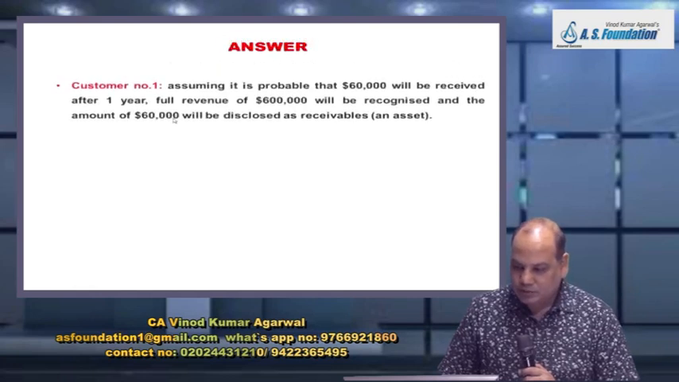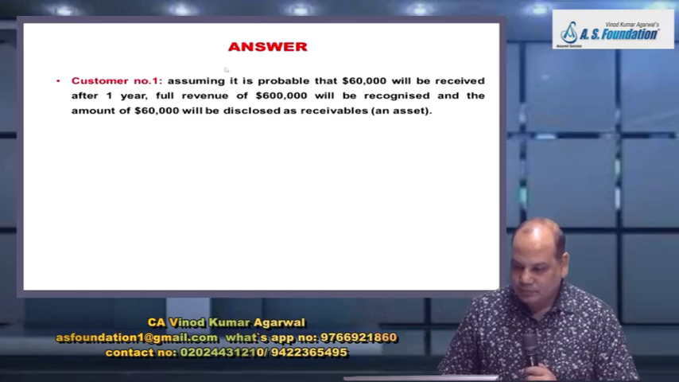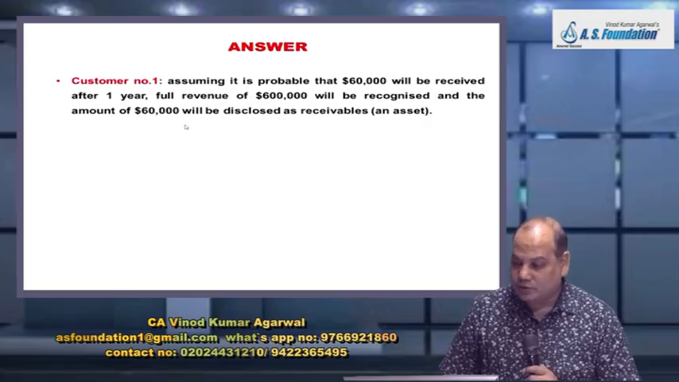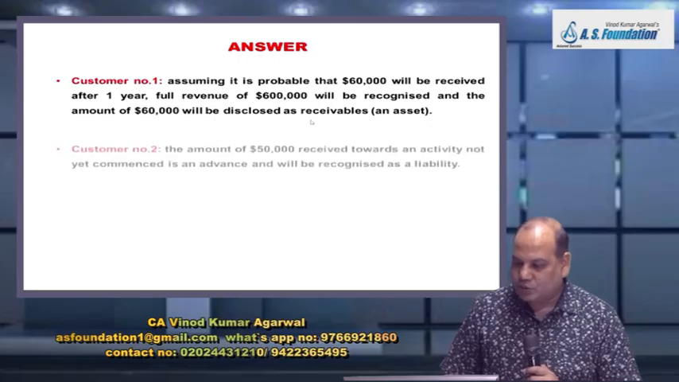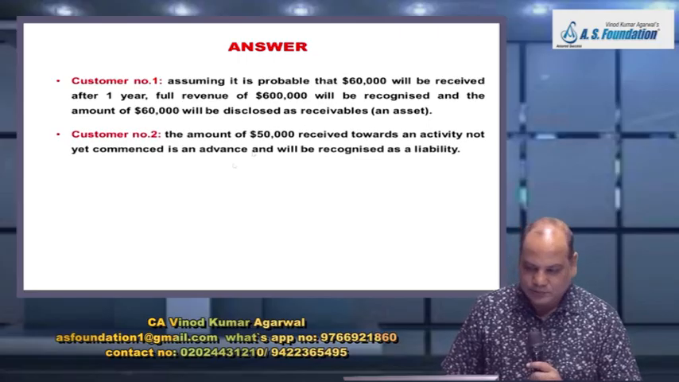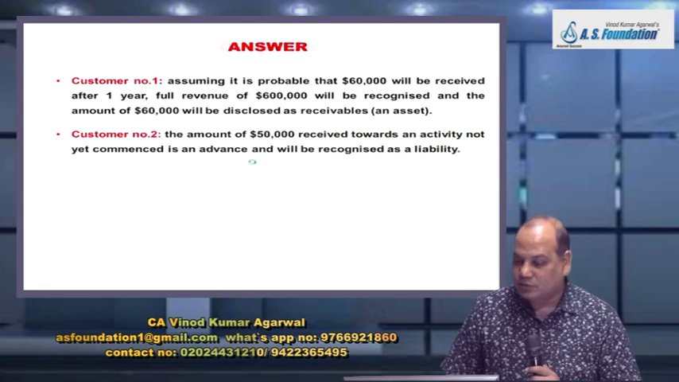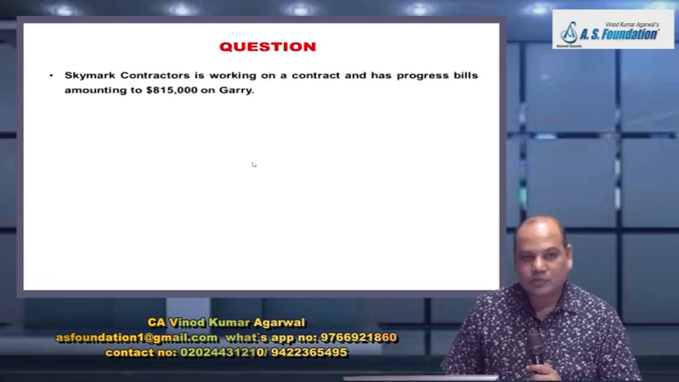First answer, customer number 1. Assuming it is probable that $60,000 will be received after 1 year, full revenue of 6 lakh will be recognized and the amount of 60,000 will be disclosed as receivable, that is an asset. And customer number 2, 50,000 received towards an activity not yet commenced will be an advance, will be shown as a liability.